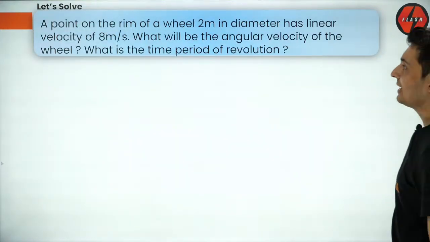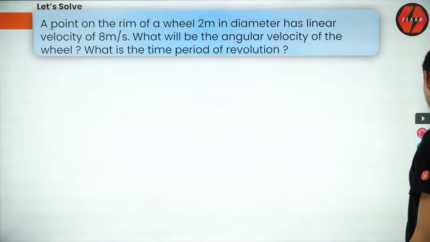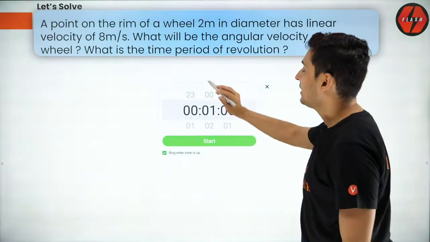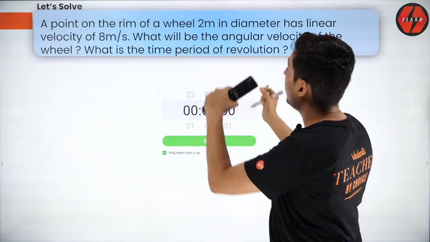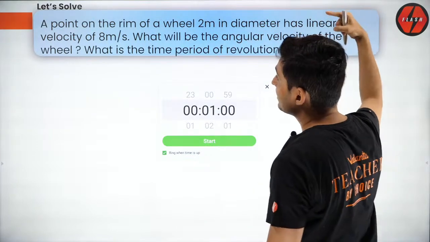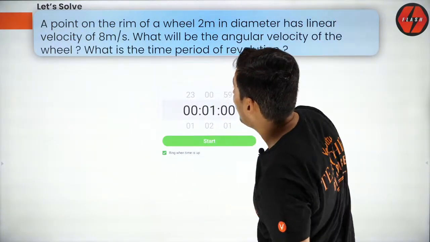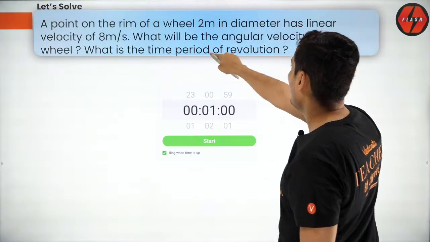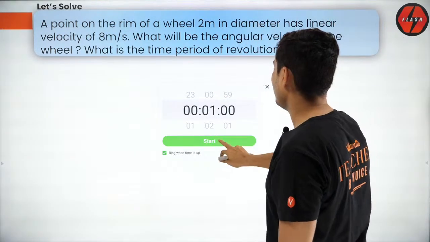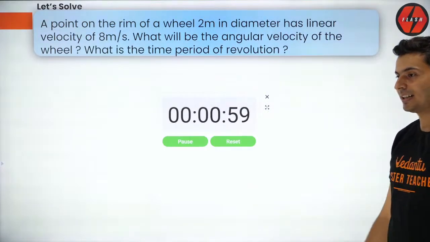Let's see how many of you get this. I'm going to give you 1 minute of time. Starting it in a bit. A point on the wheel whose diameter is 2 meters has linear velocity of 8 meters per second. What will be the angular velocity and what is the time period of revolution? 1 minute. Let's see.